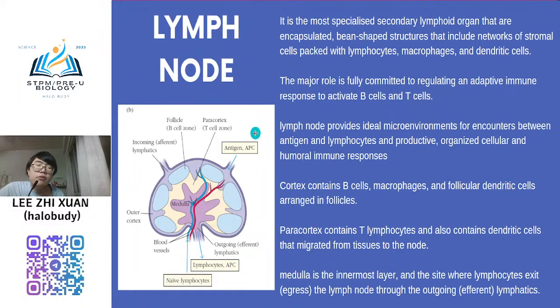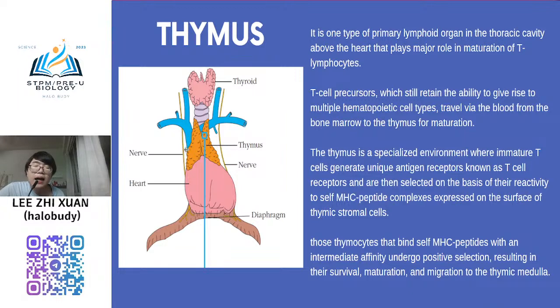Okay, another one, thymus. This is another organ I already mentioned. It plays the major role in maturation of your T lymphocyte. So after your T lymphocyte is synthesized in bone marrow, after that they will move to the thymus for further maturation.